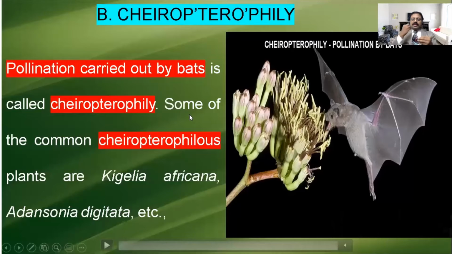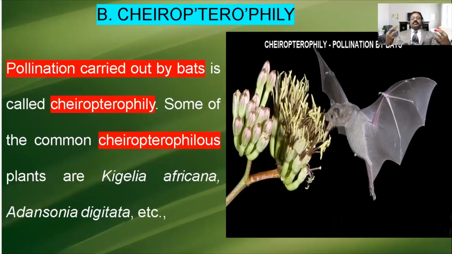The pollen grains come and stick around their mouth area. When they move to the next plant, automatically what happens? That pollen will fall on the stigma, and automatically the pollination occurs. This type of pollination is called Cherapterophily.